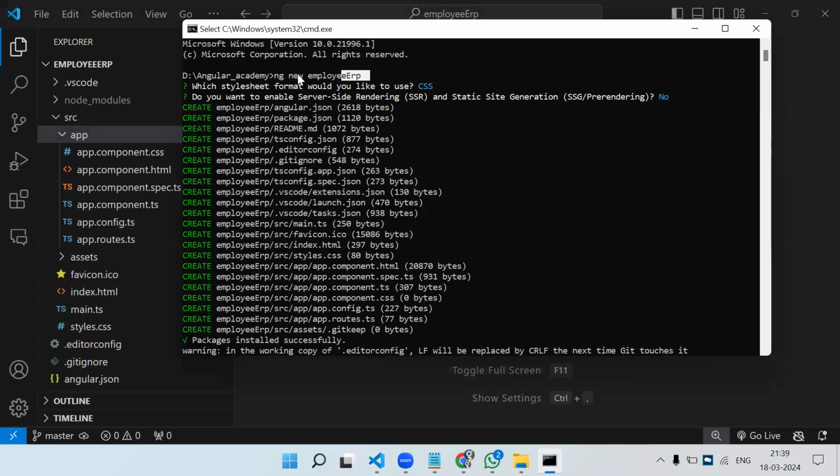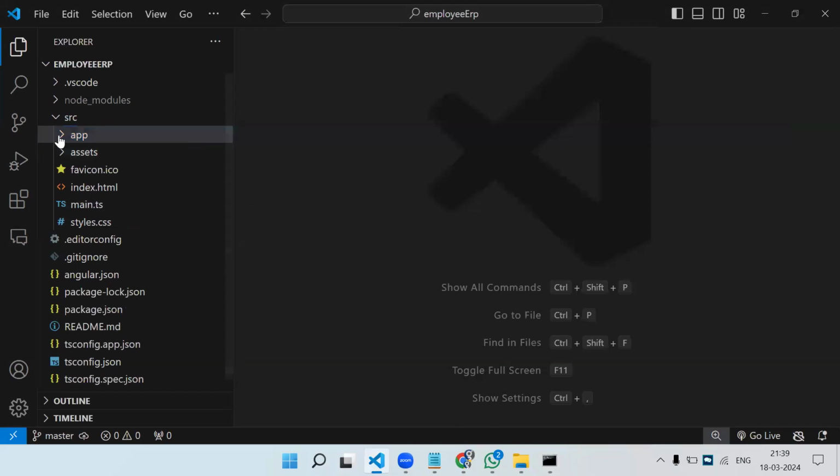This command creates the latest Angular version project, which means you won't get app module and all the components are standalone components by default. We will come to that. But if you need to create another project, let's create another one also. I will skip for now. So this is the Angular 17 project.